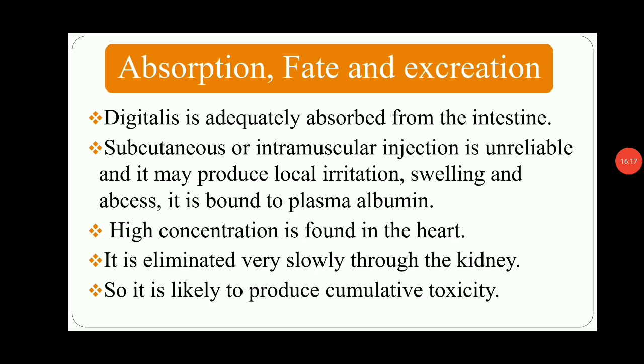So the next slide: absorption, metabolism and excretion of digitalis. Digitalis is adequately absorbed from the intestine. Subcutaneous or intramuscular injection is unreliable and it may produce local irritation, swelling and abscess. It is bound to plasma albumin. High concentration is found in the heart. It is eliminated very slowly through the kidney, so it is likely to produce cumulative toxicity. This is the absorption, metabolism and excretion of digitalis.